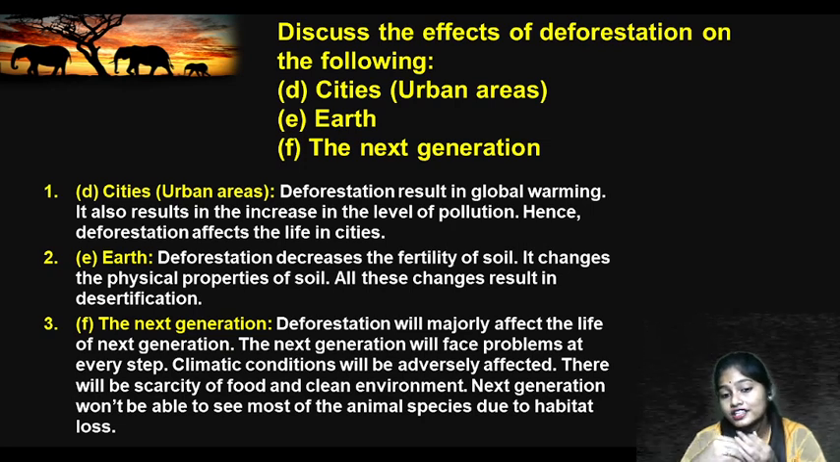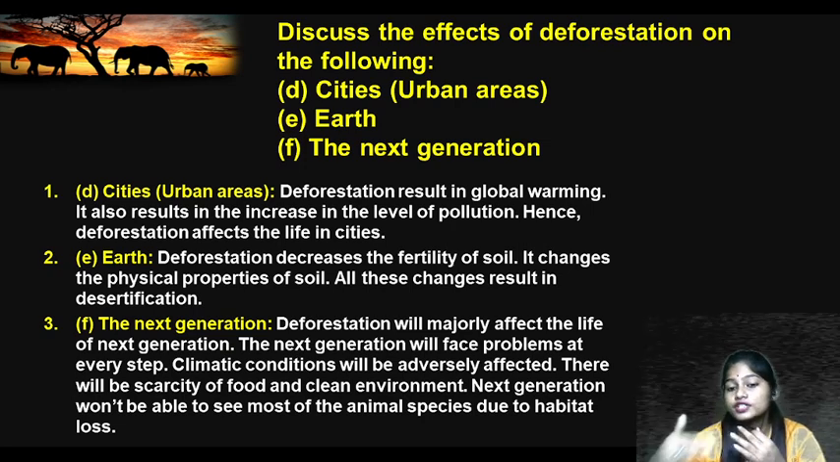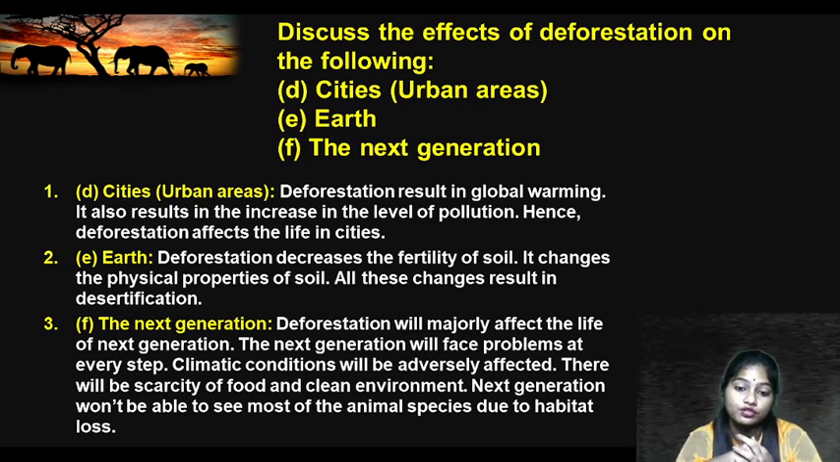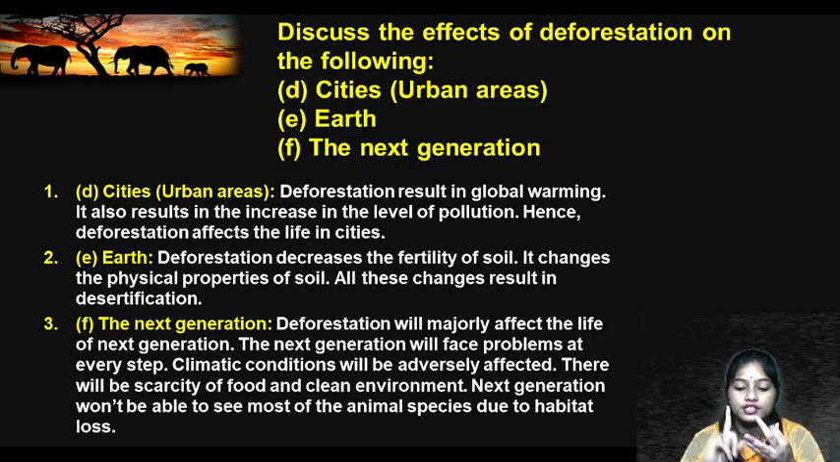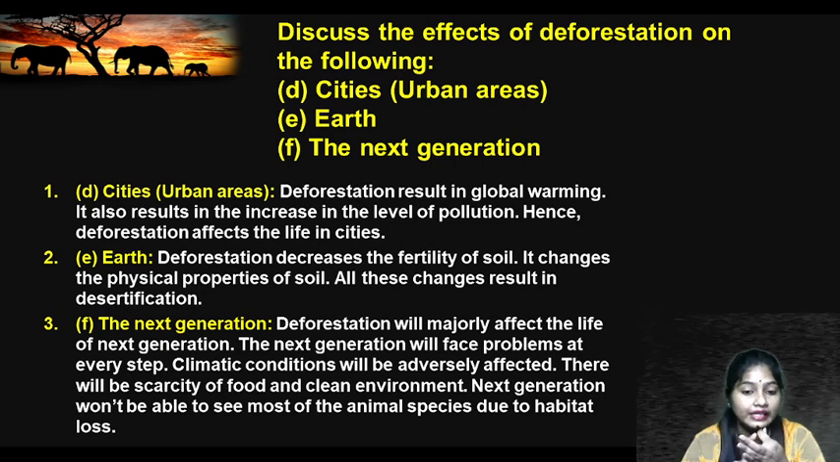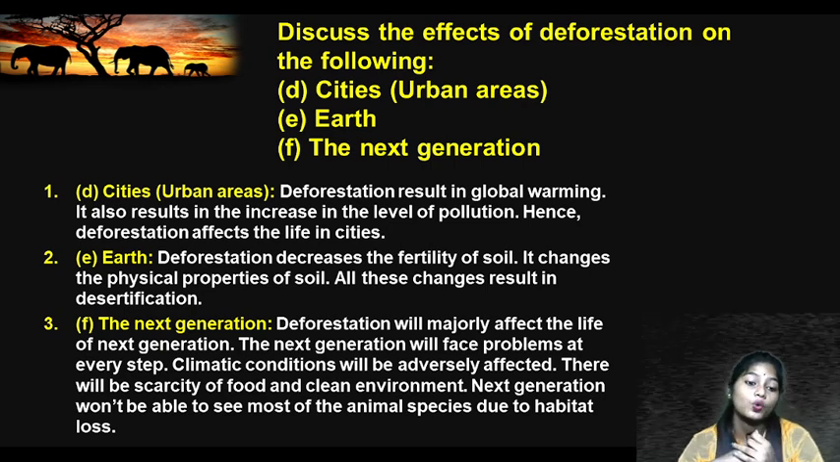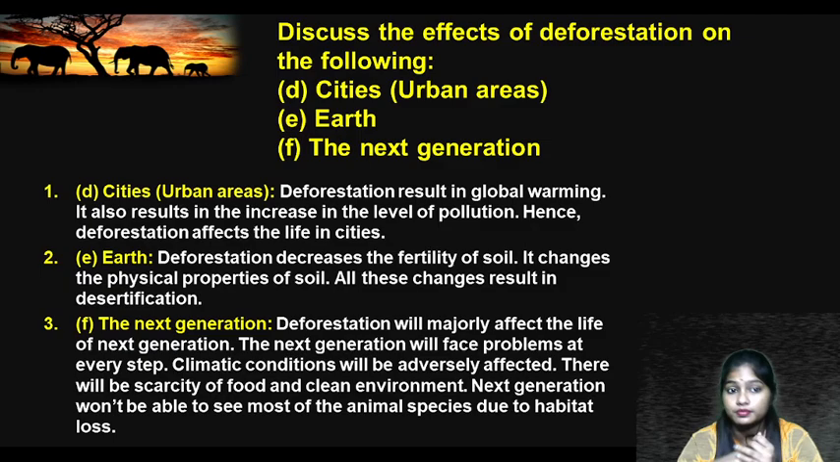As we are now facing the problem, it is getting worse day by day. The climatic conditions will be adversely affected. There will be scarcity of food, scarcity of water, and scarcity of clean air. The next generation won't be able to see most of the animal species because their number is decreasing day by day, right? Yes.